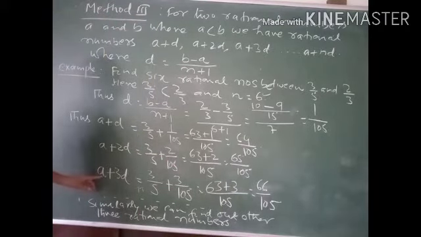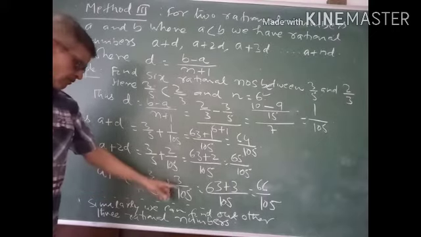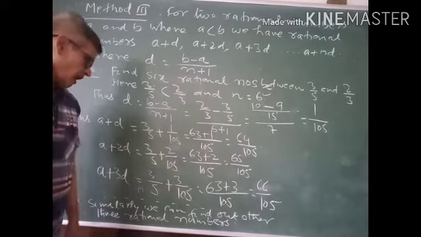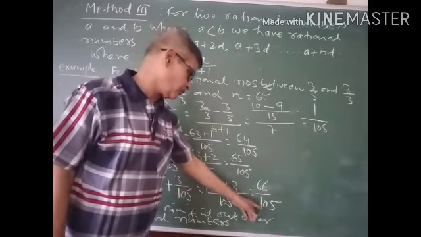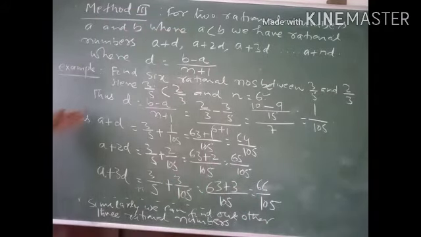The third rational number a plus 3d, 3/5 plus 3 into 1/105, that is 3/105, and on simplification we have 66/105. And this is how, by proceeding, we can get the other three rational numbers.